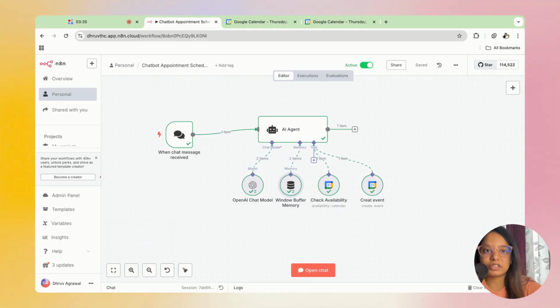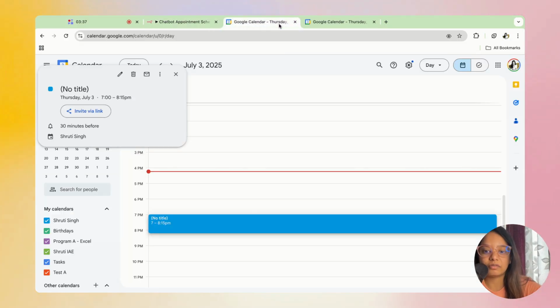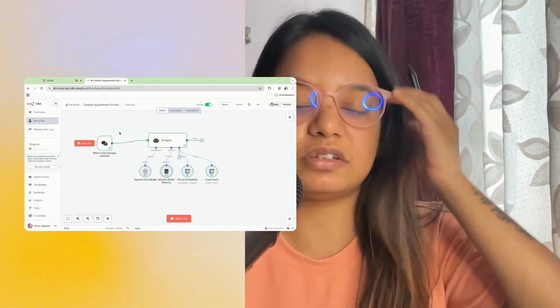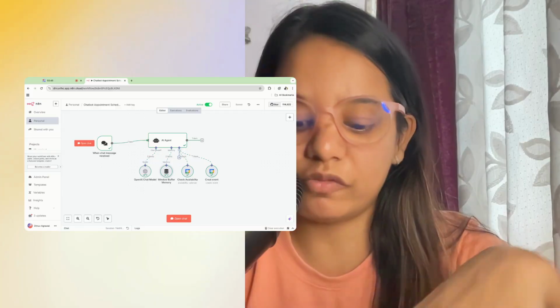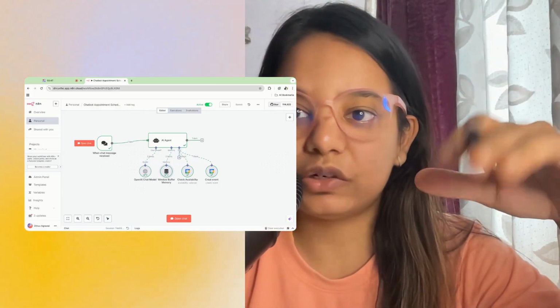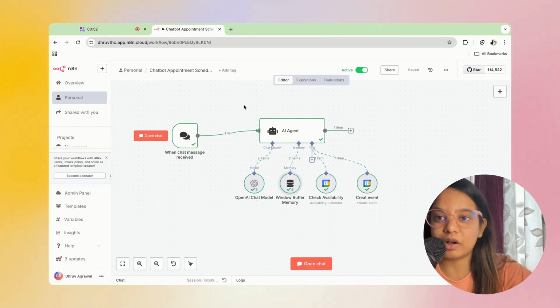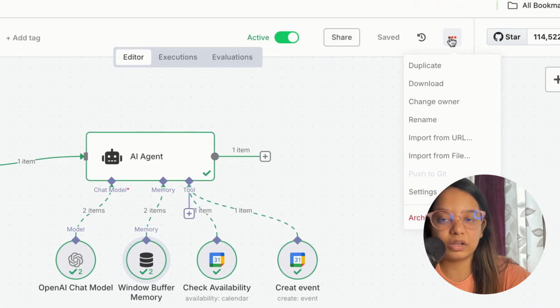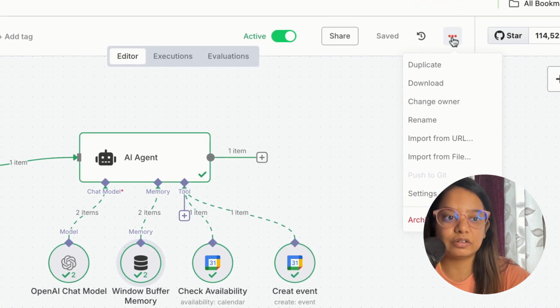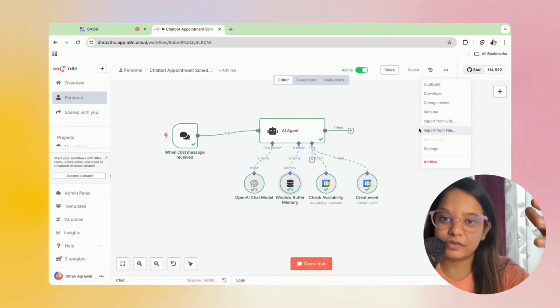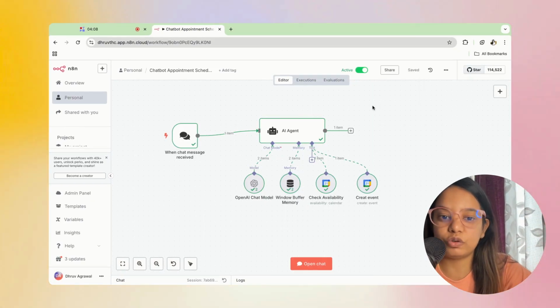So this is the whole workflow which has actually helped us in booking the calendar, which we just demonstrated. So how can you design this for yourself? Let me give a walkthrough of this whole workflow, and I'll be dropping the JSON link in the description box. All you have to do is download that JSON file and click on create a new workflow. Once you click on this, click on these three dots, and you can click on import from file, and you can import the JSON file, and this workflow will be ready to use in your dashboard. It will be imported there.